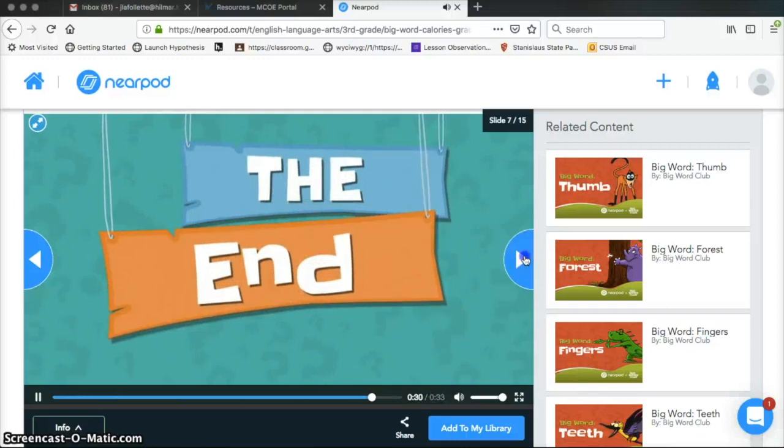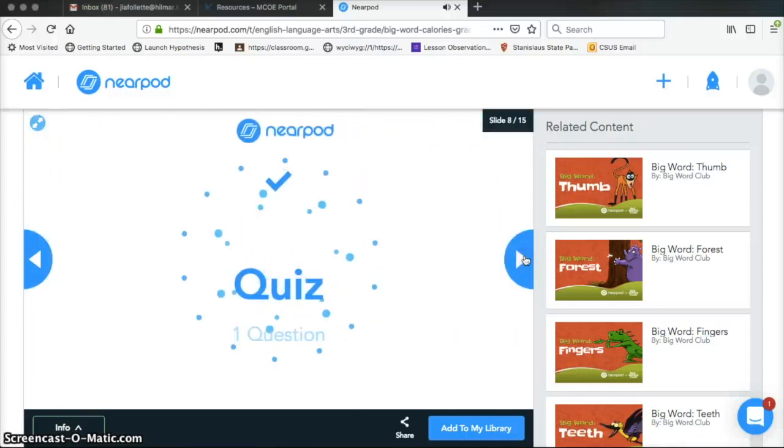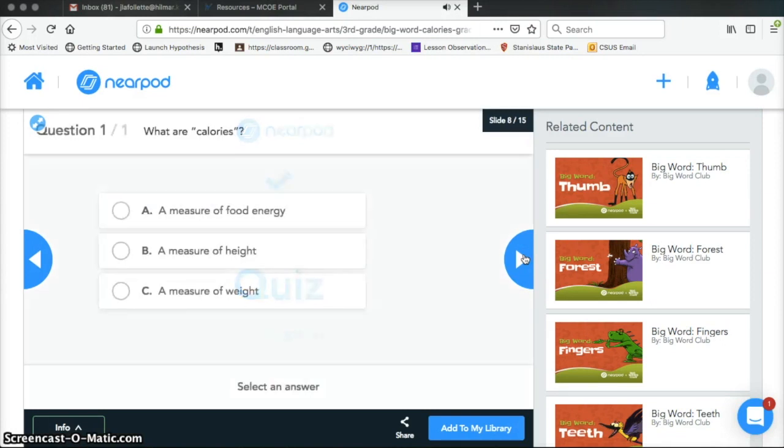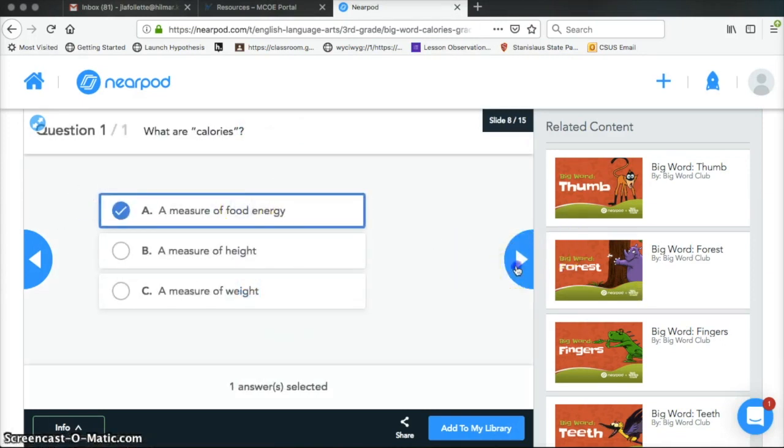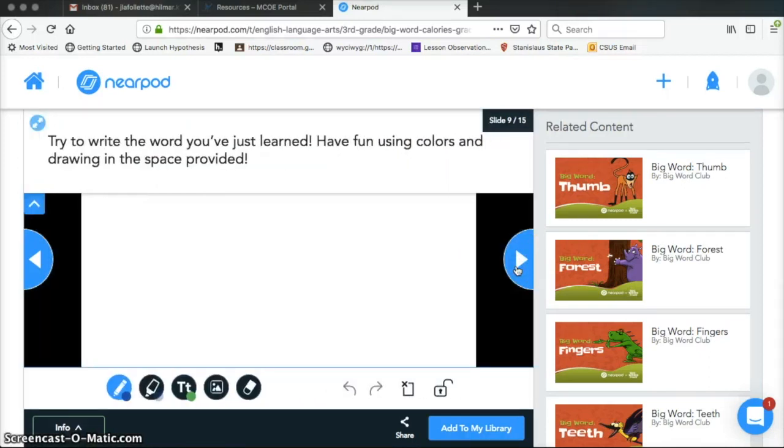So, a very quick, accessible little video. Then you can also embed quizzes. This one has one in there. You get to decide what the correct answer is. And then as a teacher, you'll see the variation of that. So now this is having students write the words.